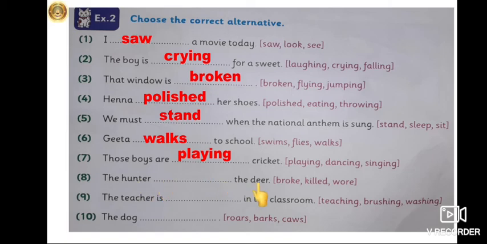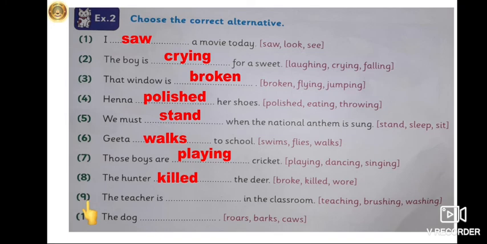Now see the eighth sentence. The hunter dashed the deer. Now what did the hunter do? Killed, or wore, or broke the deer. You can't break a deer. It is not a thing. You can't also wear a deer as it is not a cloth. So what is the correct answer? Killed. So the hunter killed the deer. So we will write killed over here.